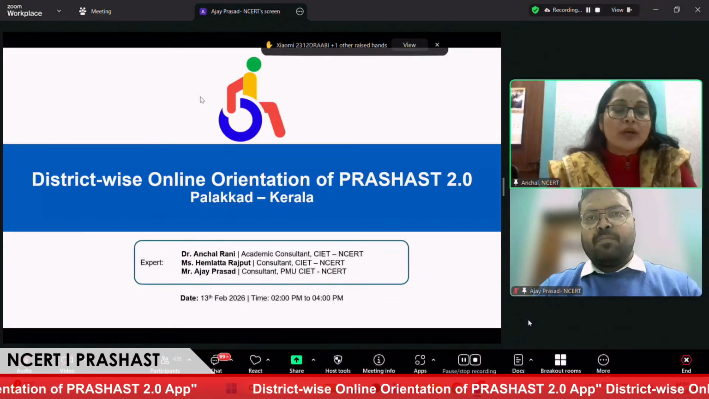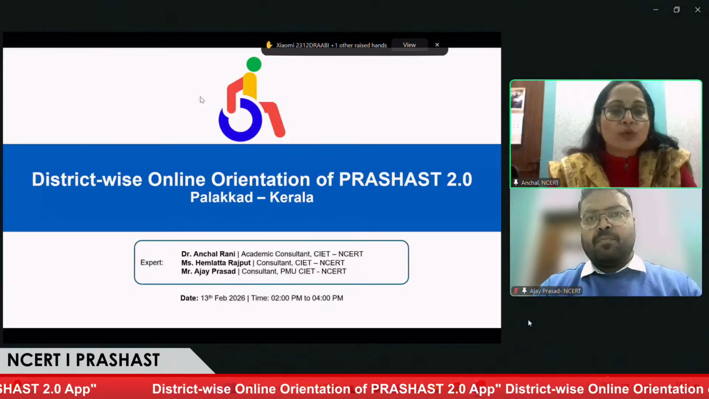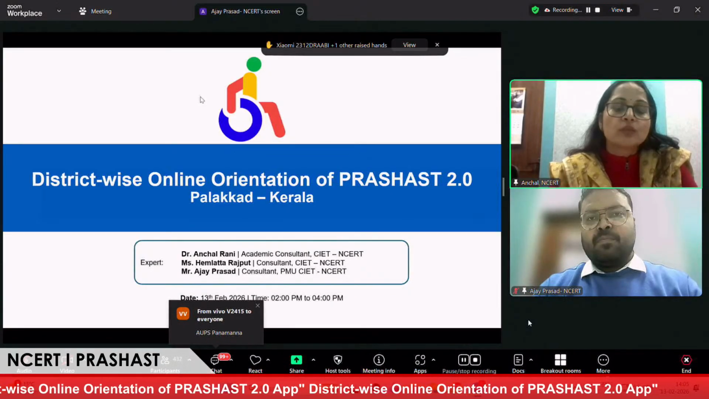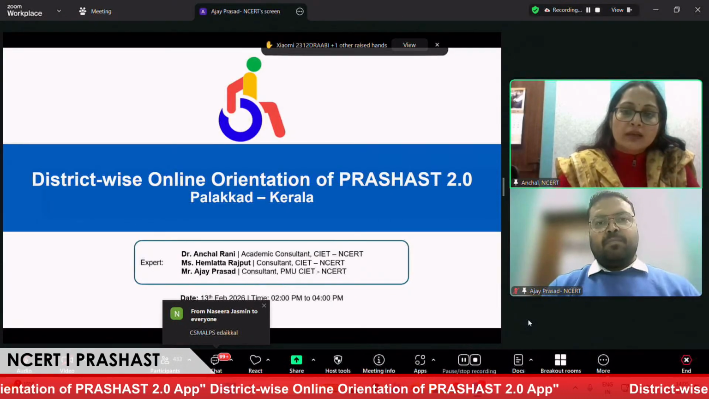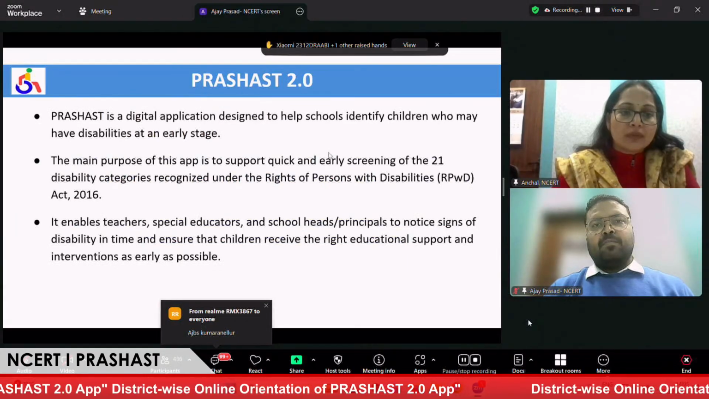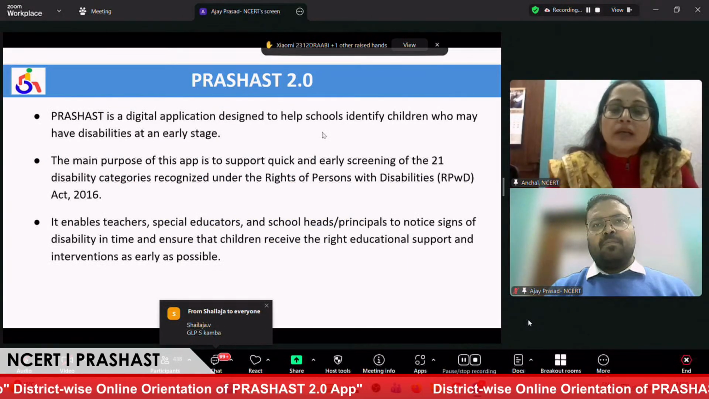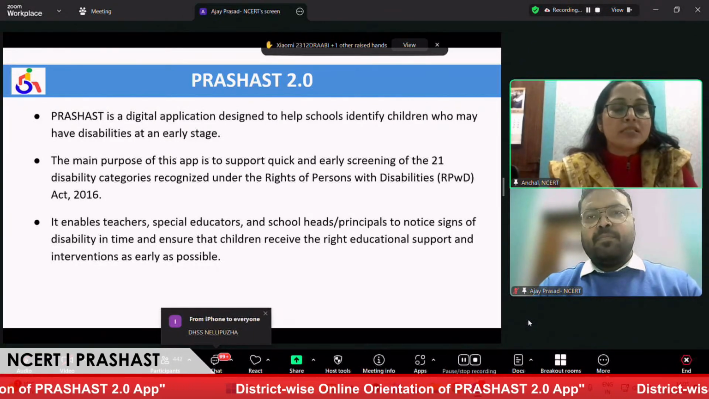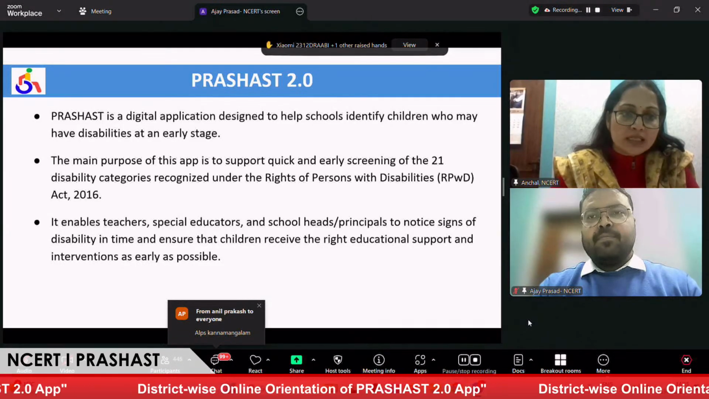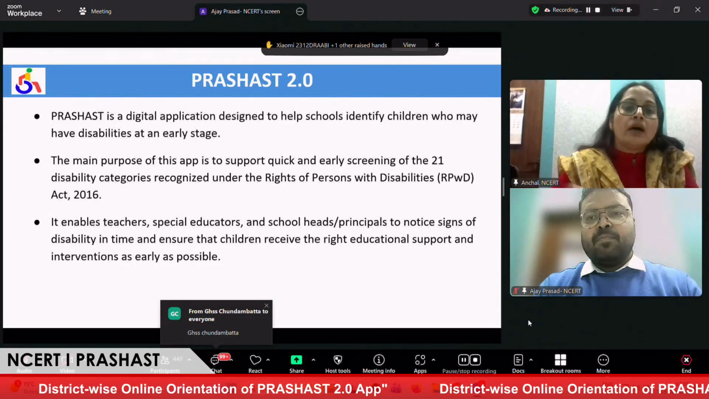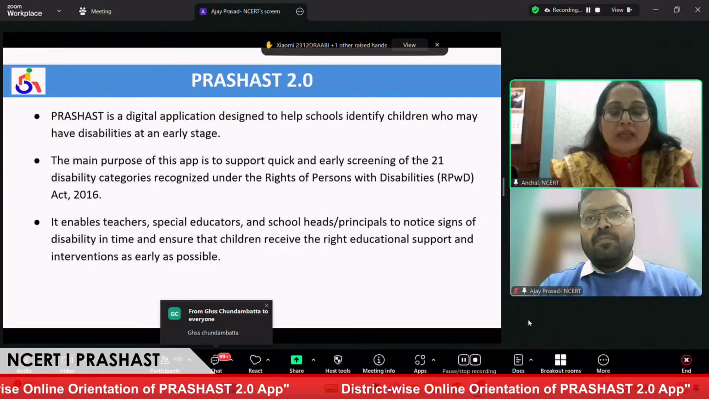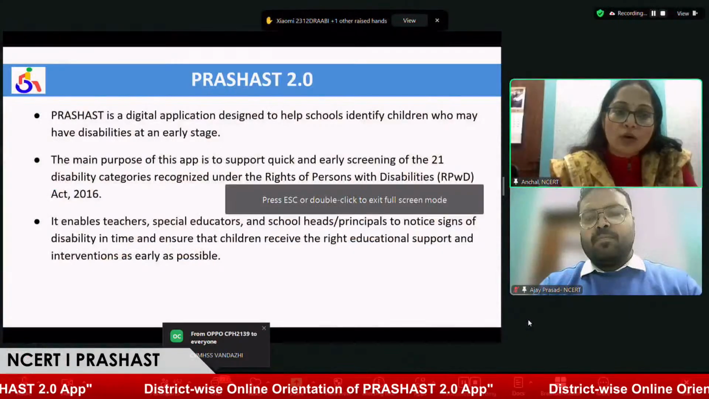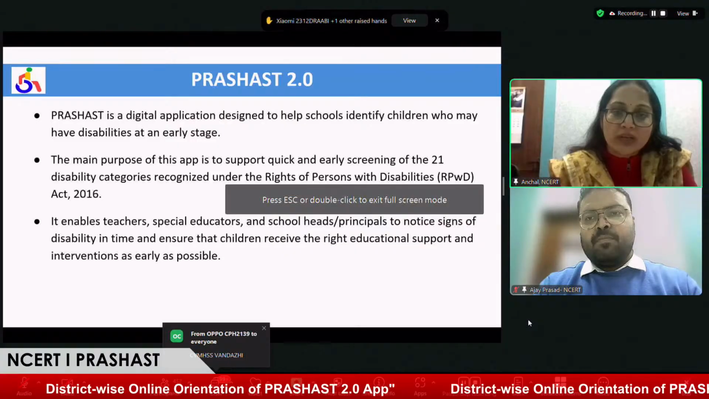So as we already mentioned, this orientation program is for the PRASHAST application, and this application was launched in 2022. This application is designed for the screening of all 21 disabilities which are mentioned in the RPWD Act. After the launching, we received much feedback from the ground. On the basis of the feedback, we revamped this application and launched a new revamped version in 2025.